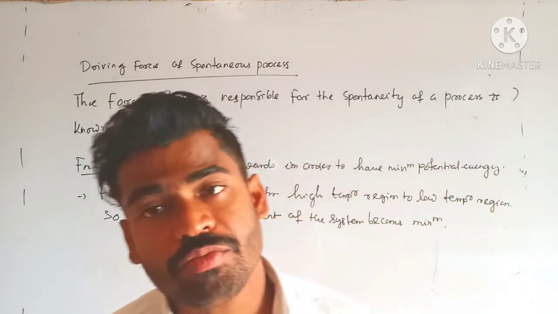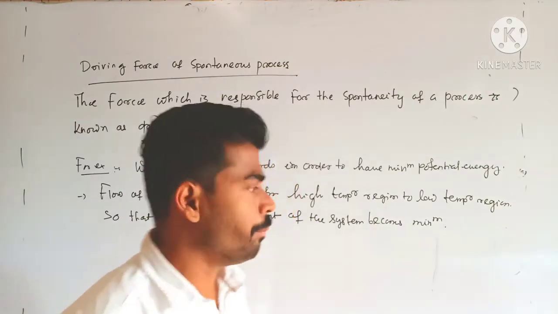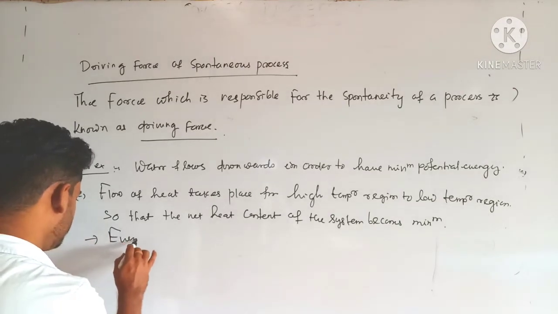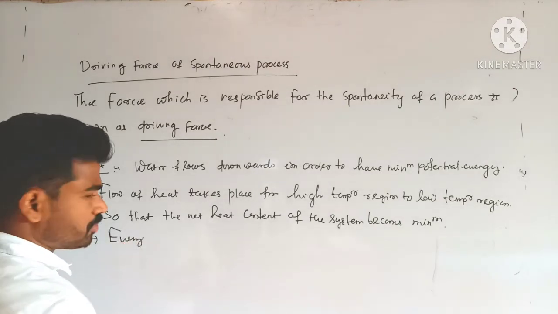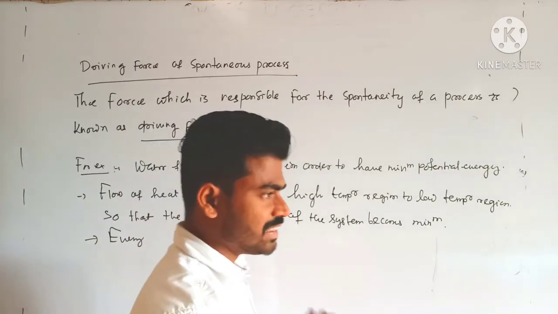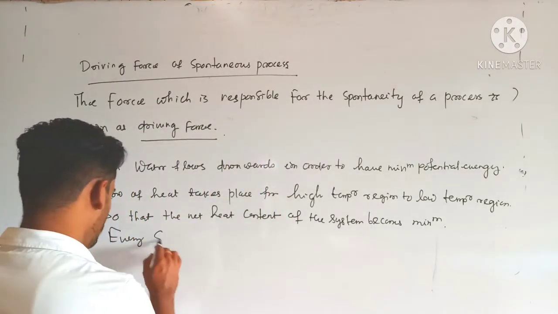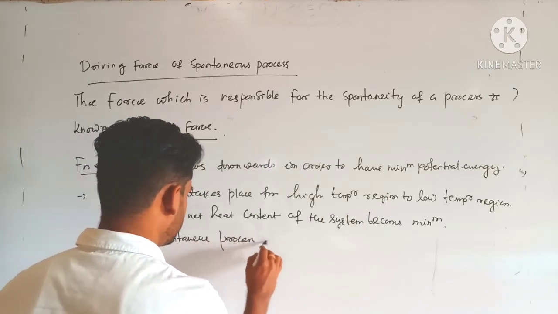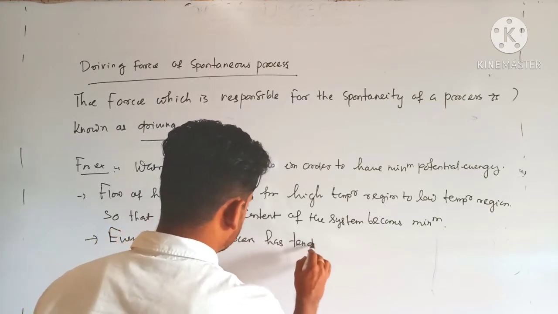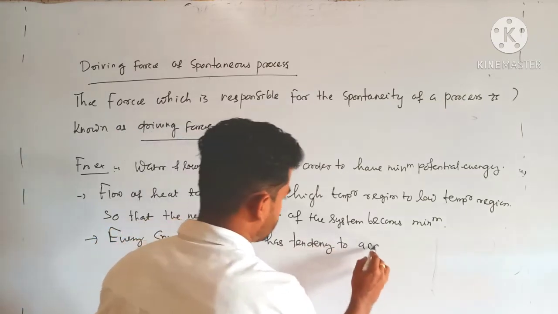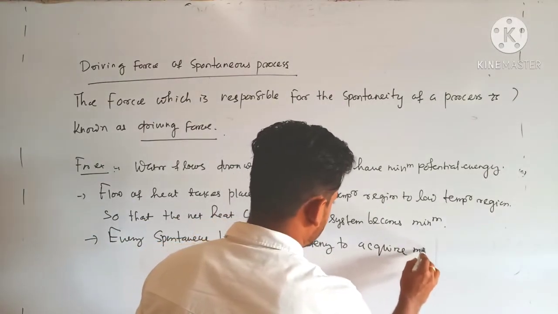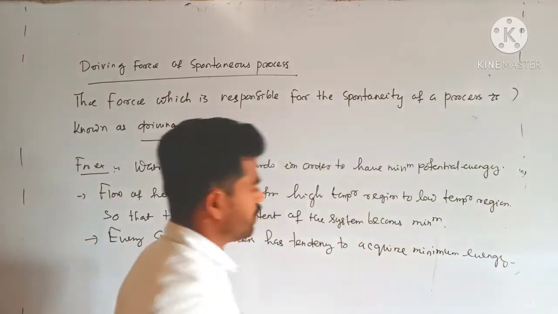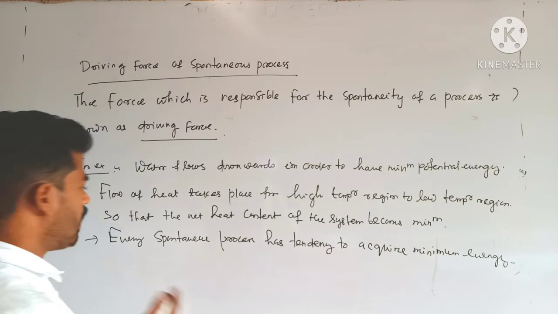Every spontaneous process has a tendency to acquire minimum energy. I can write minimum energy, because minimum energy means higher stability.